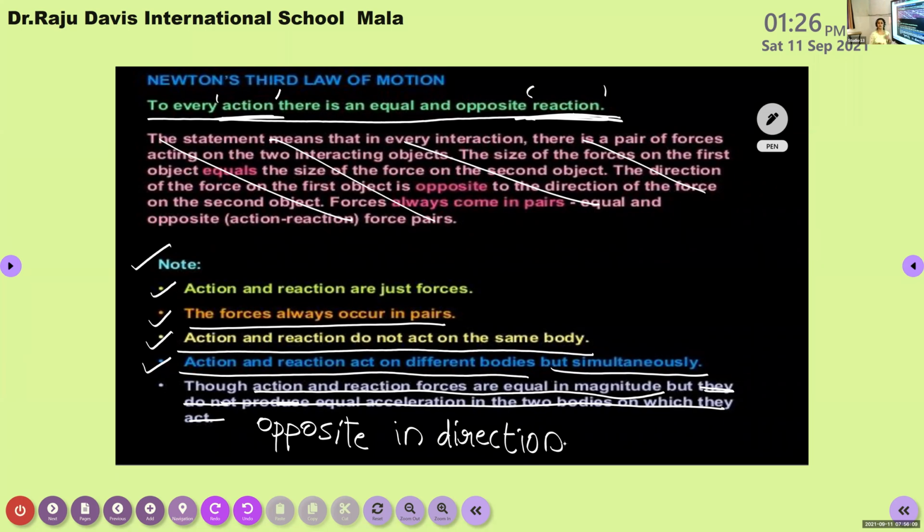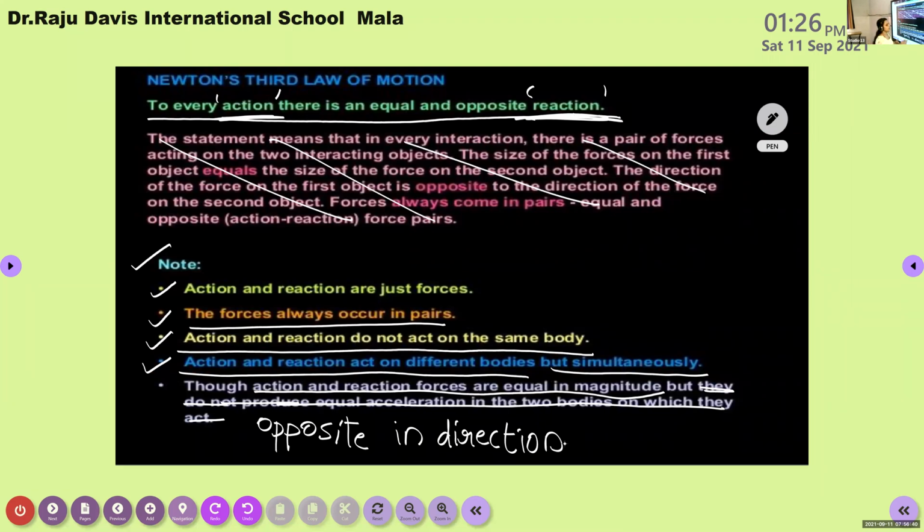So under this third law of motion, we made some points about the action and reaction force, because based on this concept of action and reaction force, Newton formulated the third law of motion. Action and reaction are not just terms, they are forces. They actually occur in pairs. They are acting on two different bodies, not on the same body, and they act simultaneously. And the magnitudes of these action and reaction forces are the same.